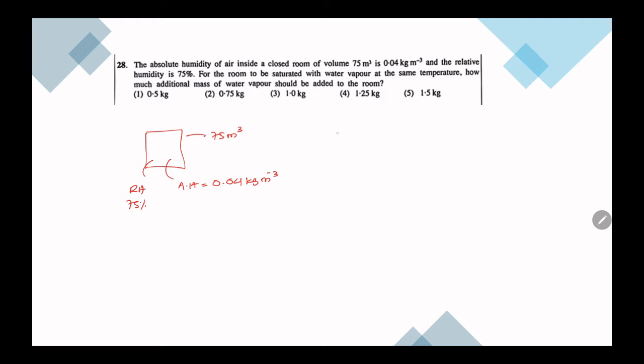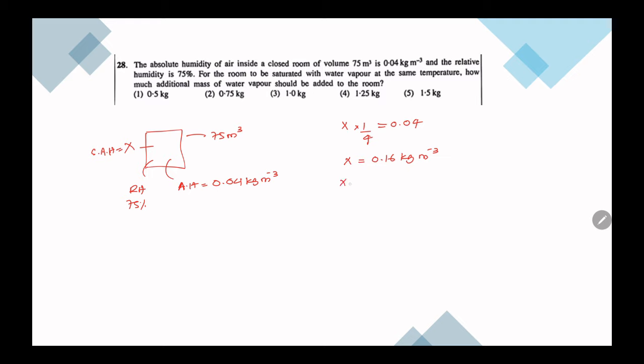So let's say the saturated AH is X. Then 75%, that is 3/4 of X, is equal to 0.04. Then the saturation is 0.16 kilogram per meter cube.